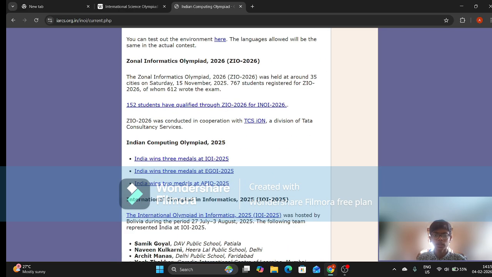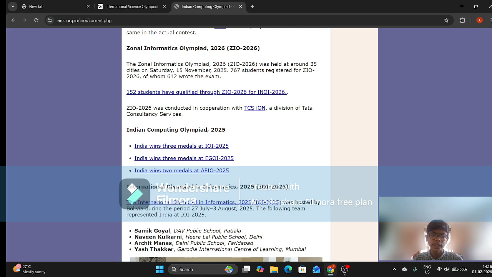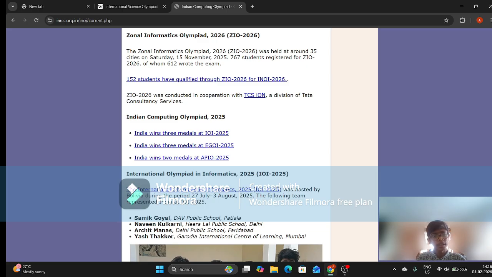You can even test it out here. You can literally just go and have a virtual environment where you can try coding and get a feel of how the exam would be. Now talking about the Zonal Informatics Olympiad, this is comparatively considered easier by many because this one consists of maths and logic mostly. Informatics is a bit easier than the Zonal Computing Olympiad, mainly because you don't need to learn any syntax or do programming. It's pretty simple.